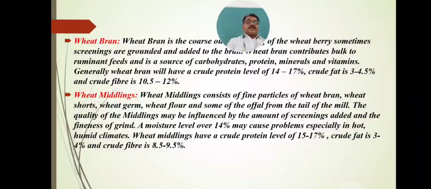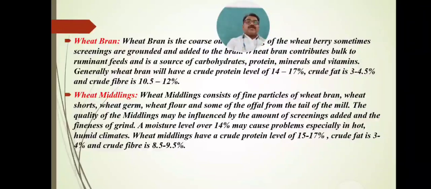One, the amount of screenings added, and the second, the fineness of grind. How finely these feed ingredients are ground, whether medium, very fine particles or very large particles, depends upon their fineness.